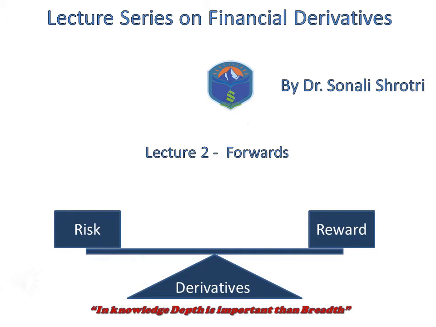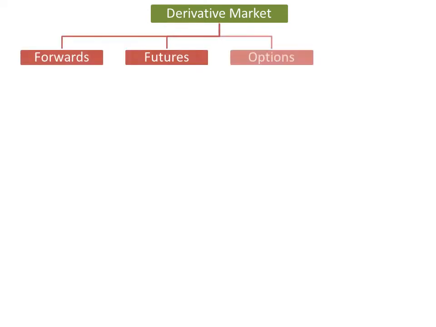In our first lecture we have discussed the meaning of derivatives and components of derivative market. We have seen that there are four components of derivative market: forwards, futures, options and swaps. Today we shall try to understand forward contract. Let us start with one example.